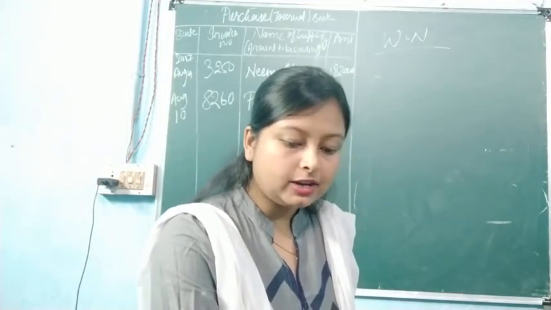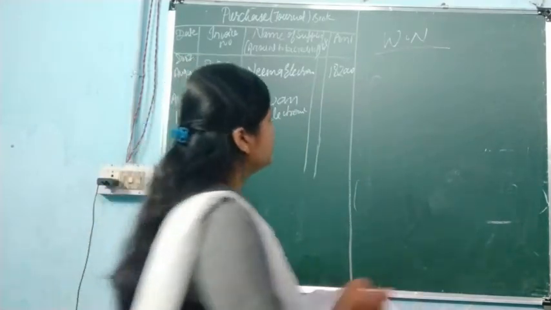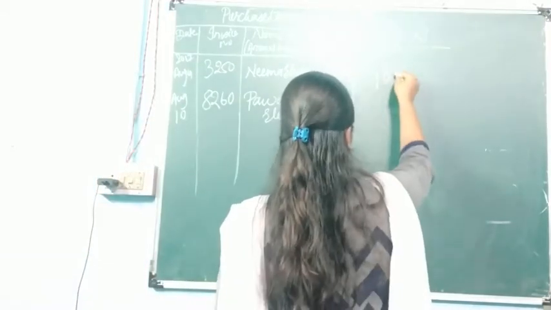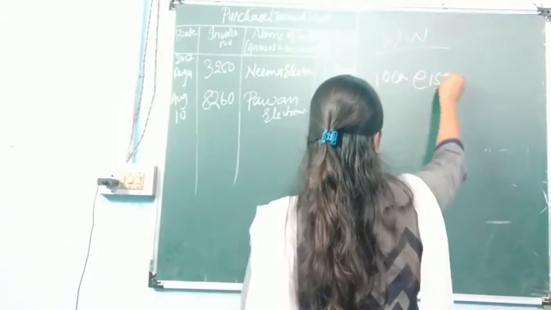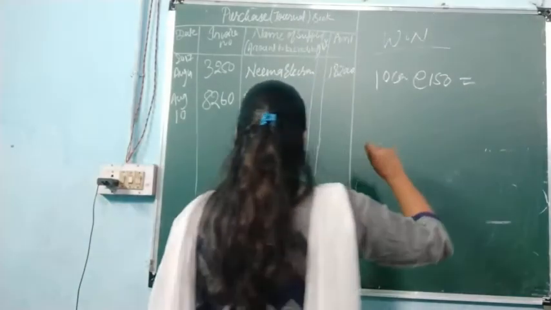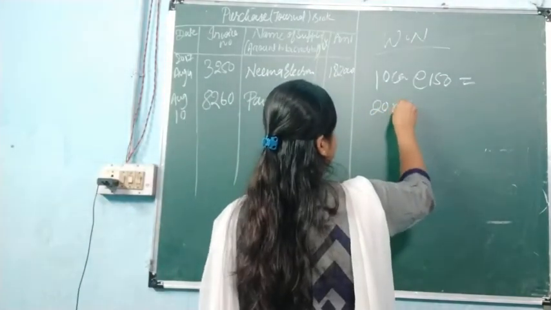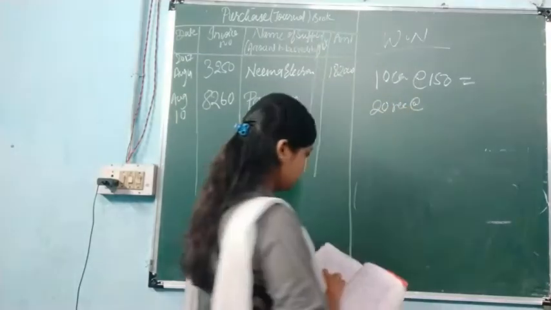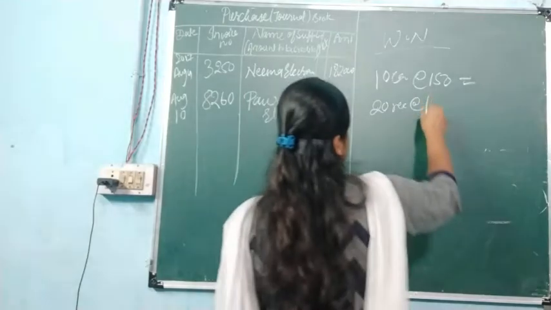Then they have purchased 10 video cassettes at the rate 150. So we'll write down 10 cassettes at the rate 150. Then after that they have purchased 20 tape recorders. So 20 recorders at the rate 1650.